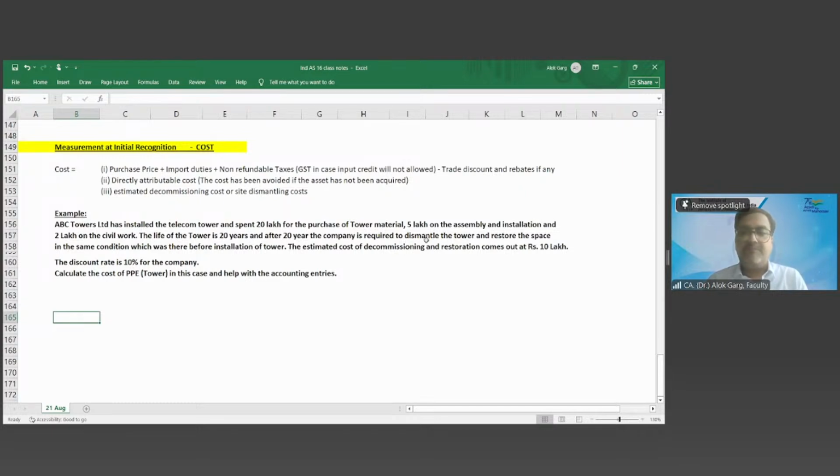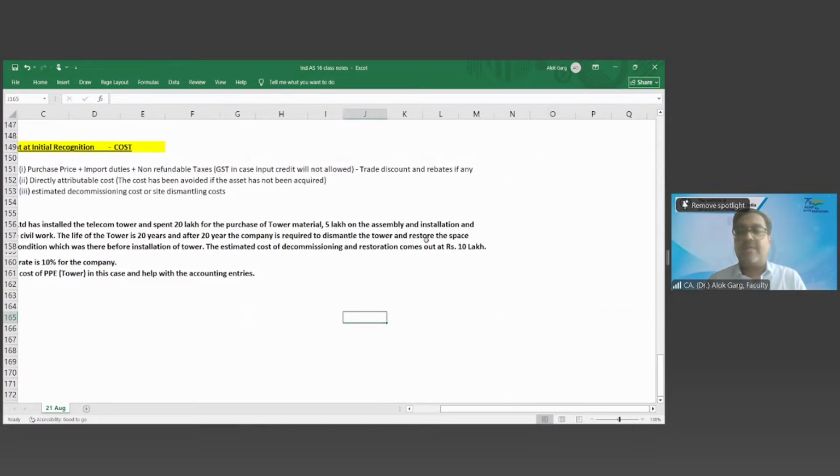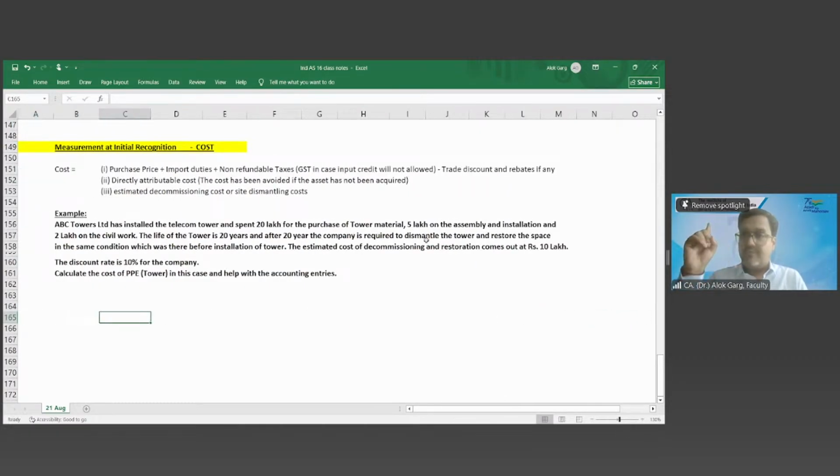The estimated cost of decommissioning and restoration comes out at rupees 10 lakh after 20 years. The discount rate is 10% for the company. Calculate the cost of the PPE tower in this case and show the accounting entries.